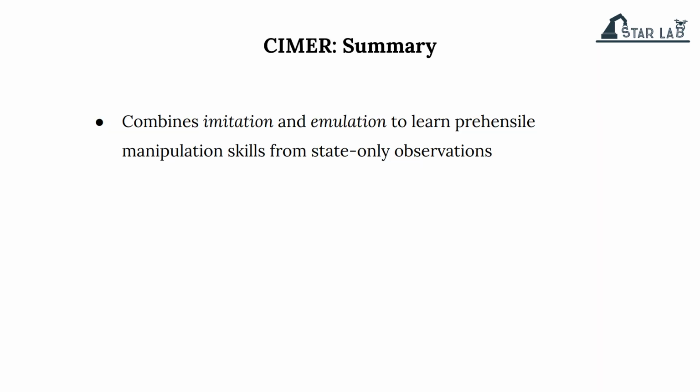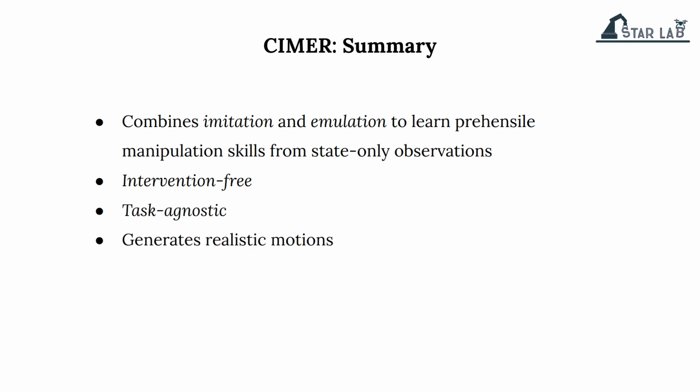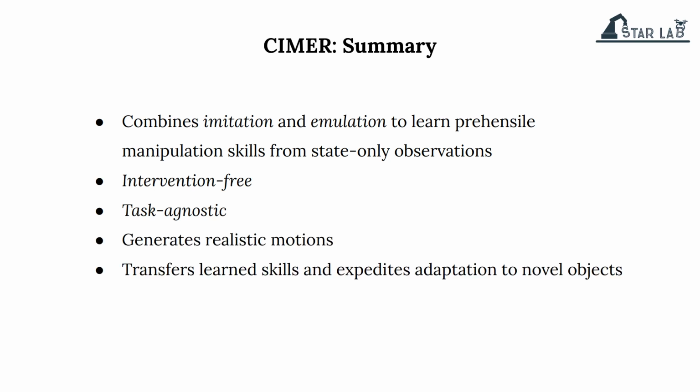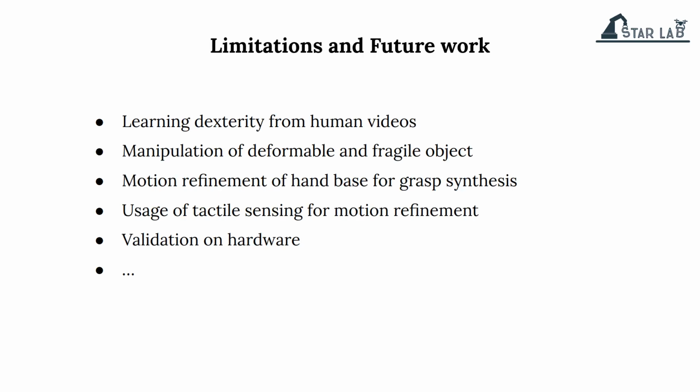In summary, SIMR is a two-stage framework that effectively combines imitation and emulation to learn dexterous prehensile manipulation skills from state-only observations. More importantly, SIMR achieved this without relying on human intervention or task-specific reward design. SIMR can also generate realistic and natural motions, and can efficiently learn to adapt to novel objects. Finally, we discuss numerous avenues for improvement and future research in the paper. Thank you for your time and efforts in reviewing our work.